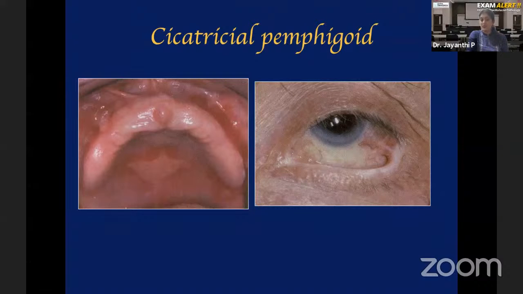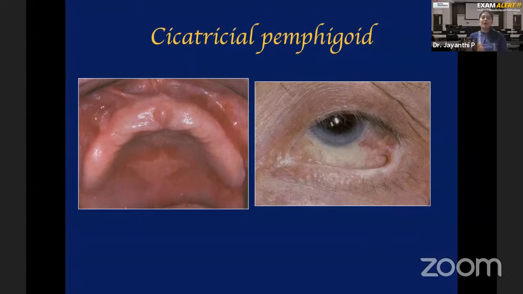So it's very dangerous. Cicatricial pemphigoid is a more serious form of the disease because in addition to skin and oral mucosa, conjunctival mucosa is involved. And the second one is that the lesions heal with scar formation. Otherwise, it's basically a vesiculobullous lesion. What about bullous pemphigoid? In bullous pemphigoid, you don't see conjunctival mucosa involvement. You only see skin and oral mucosa involvement. And second, there is no scar formation there.